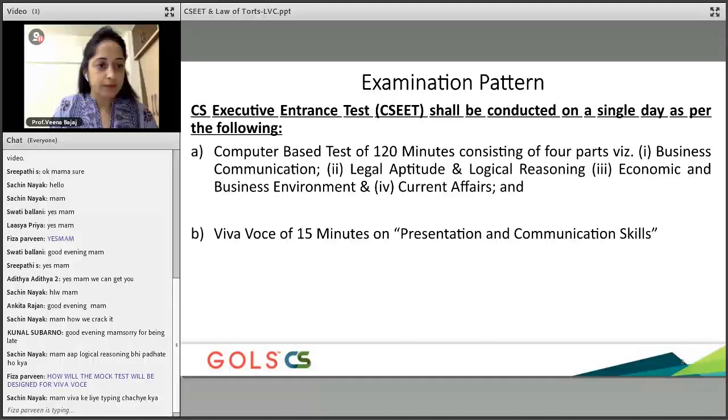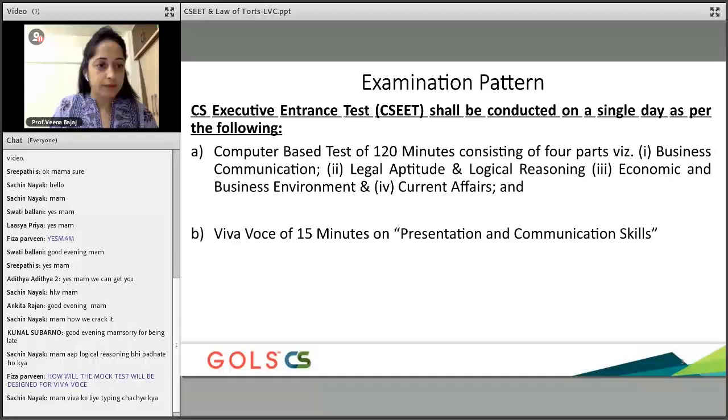Now, here at Goals, we have designed the entire syllabus in terms of what possibly can be asked at Viva VOC, and that is how we are going to be teaching the student. As I told you, the institute has not given the content, but we have designed it for ourselves here at Goals, and we are going to be training students even on Viva VOC. So in terms of the coaching, we are going to give you an end-to-end coaching, a coaching that will give you complete hand holding in terms of the entire preparation.